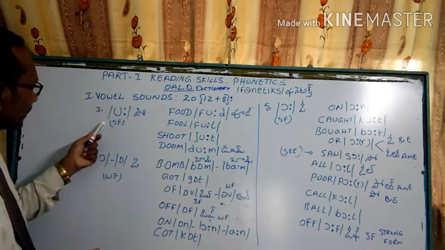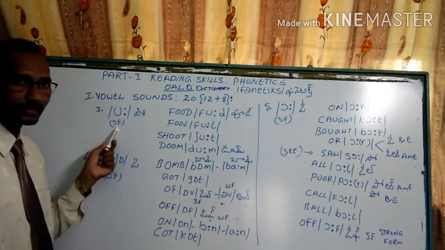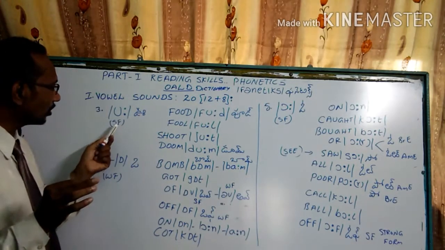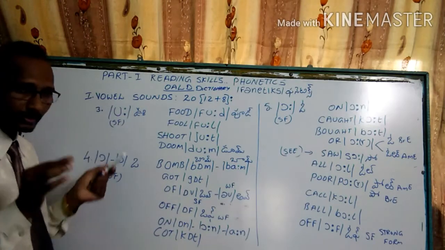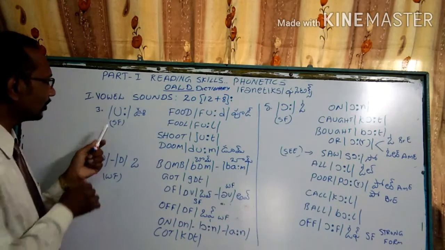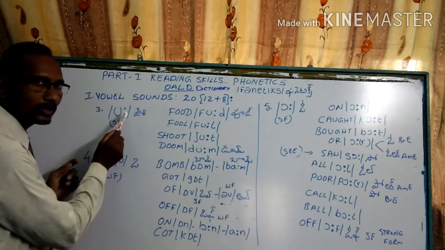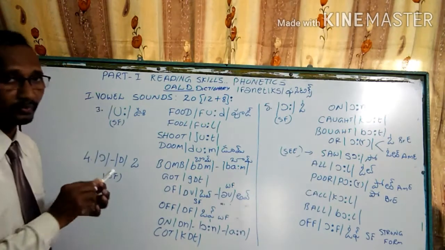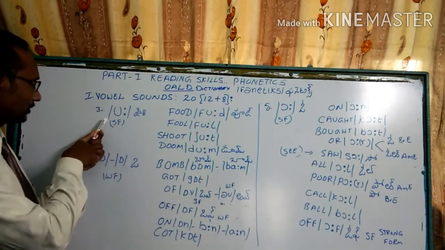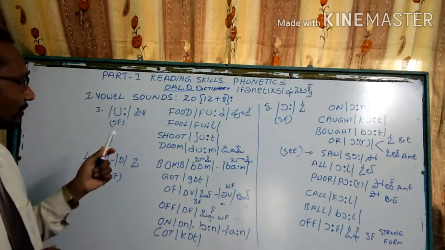The third one is here. See here, SF in the sense of strong form. If there is no SF, that is a weak form, my dear students. In the previous class I gave you the woo sound without a colon mark. With the colon mark, this is a strong form. We have to use the time much longer than the second one of the back vowel sounds, my dear students.